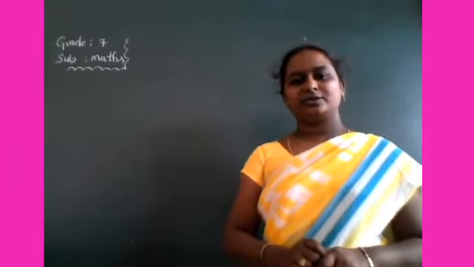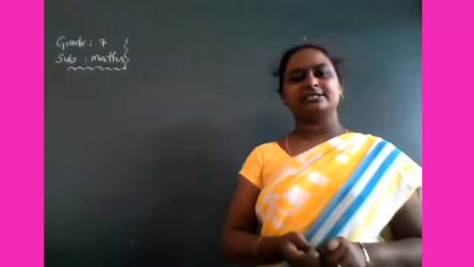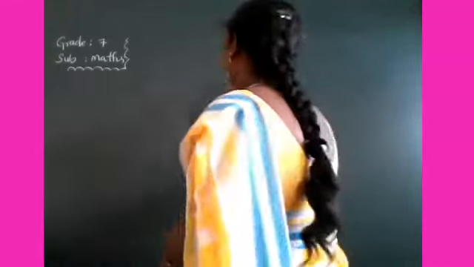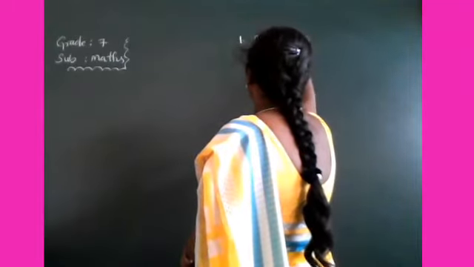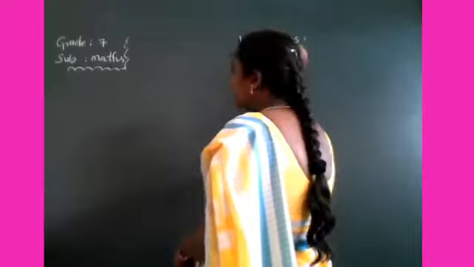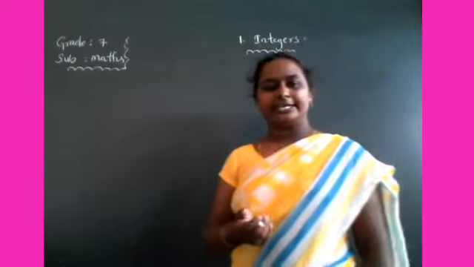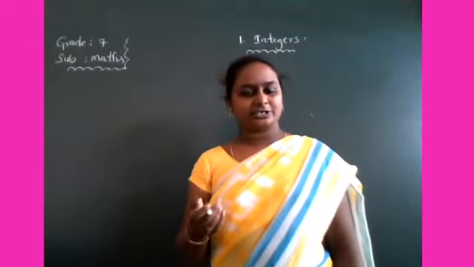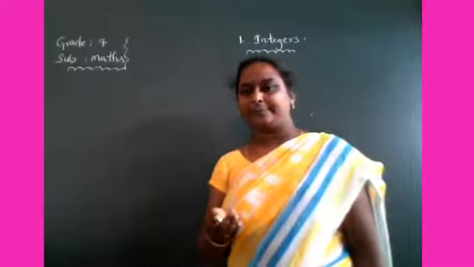Okay, so what is our first chapter? Our first chapter is very good, integers. Okay, right. Do you know how to form integers? Do you know integers? Very good. Integers form the collection of whole numbers and the negative numbers.